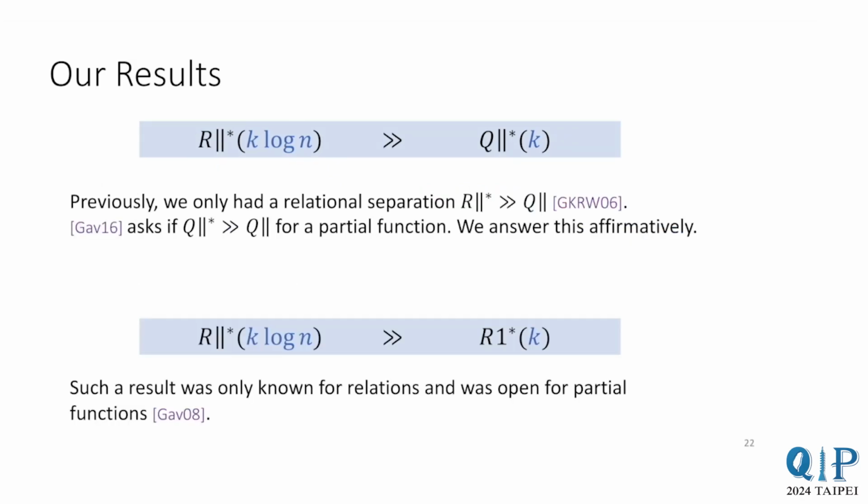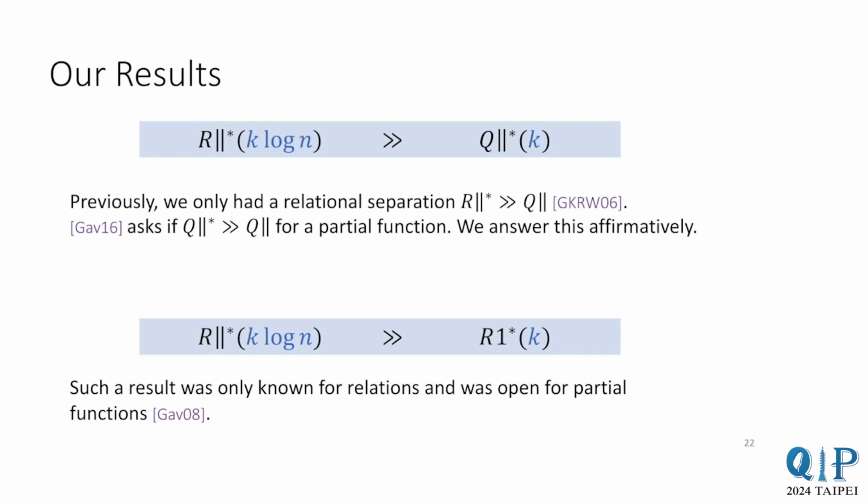Our second set of results is based on the R parallel star model. The first of these results separates R parallel star with k log n qubits of entanglement from Q parallel star with k qubits of entanglement. This result shows that you cannot efficiently reduce the entanglement in a simultaneous protocol, even if you're allowed to send quantum simultaneous messages. So, in the simultaneous model, quantum communication and entanglement are incomparable resources.